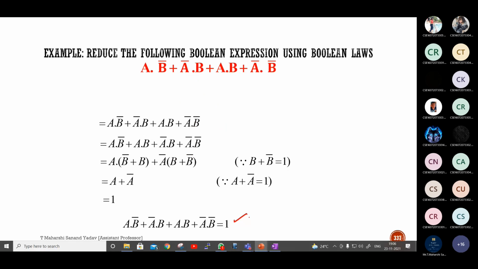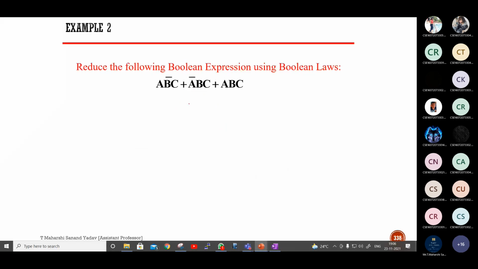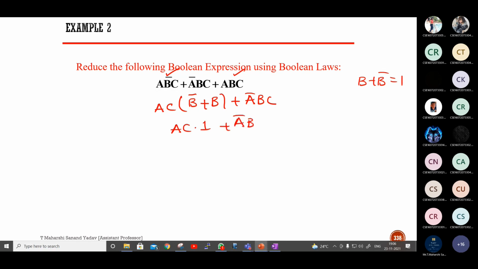Next. Reduce the following Boolean expression using Boolean law. So what do I have to take common here? AC. If I take AC as common, B bar is left followed by B, and the rest, A bar BC, is as it is. I have taken common among these two, so that I got B plus B bar, and I have written this one as it is. Next, B plus B bar is 1. So this is AC into 1 plus A bar BC.